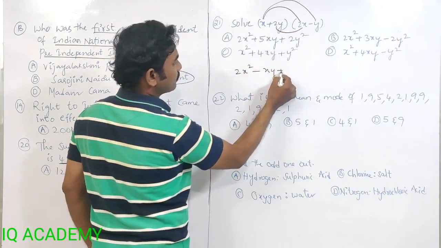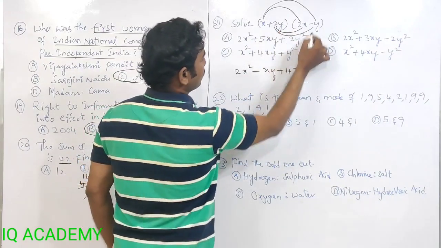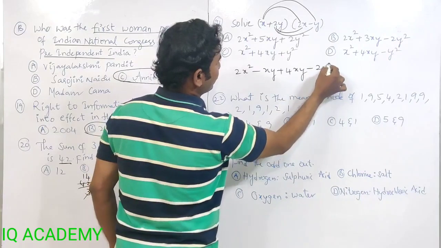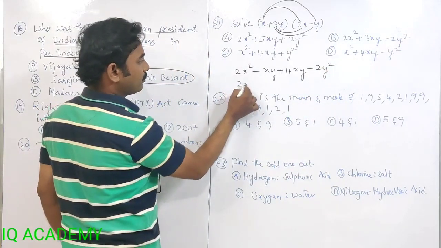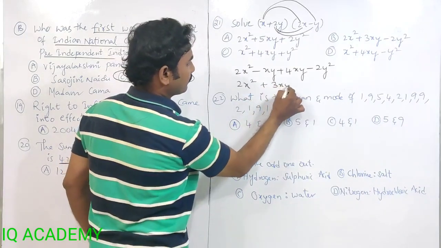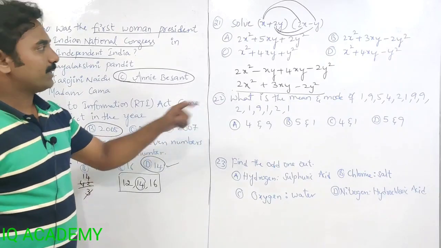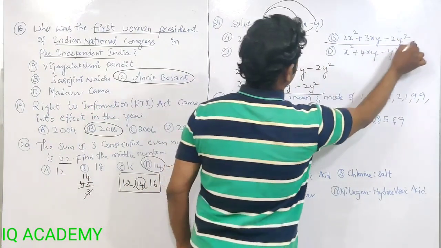2y into 2x, 2 2s are 4, xy. Plus into minus, minus 2y into y, y square. Now we get 2x square, 4xy minus 1xy is 3xy, minus 2y square is the answer. 2x² + 3xy - 2y². Option B.